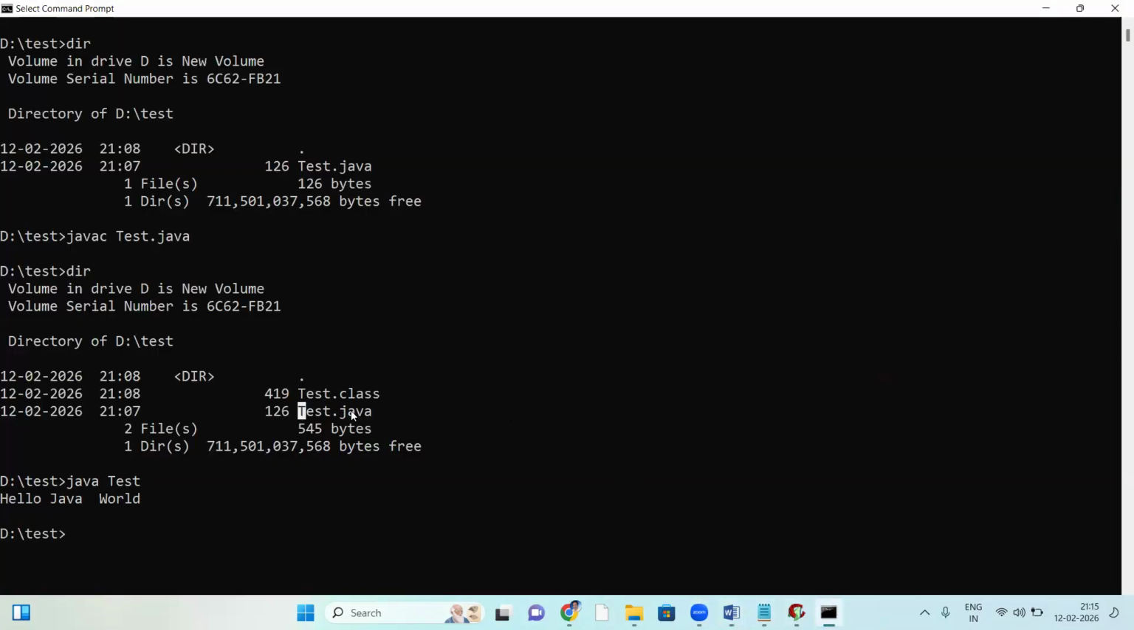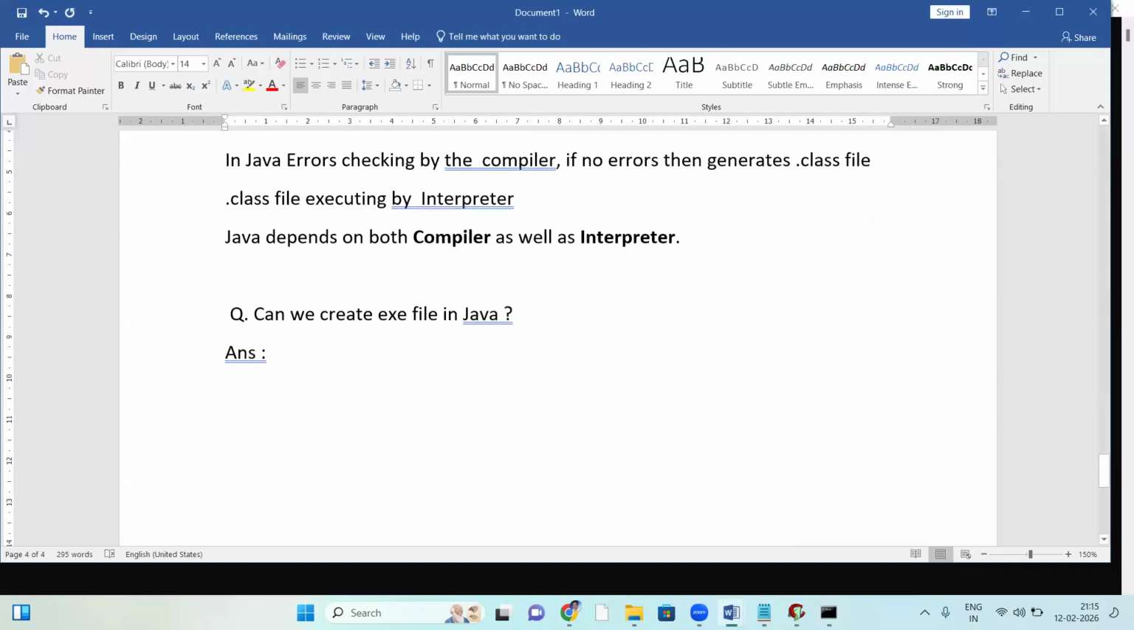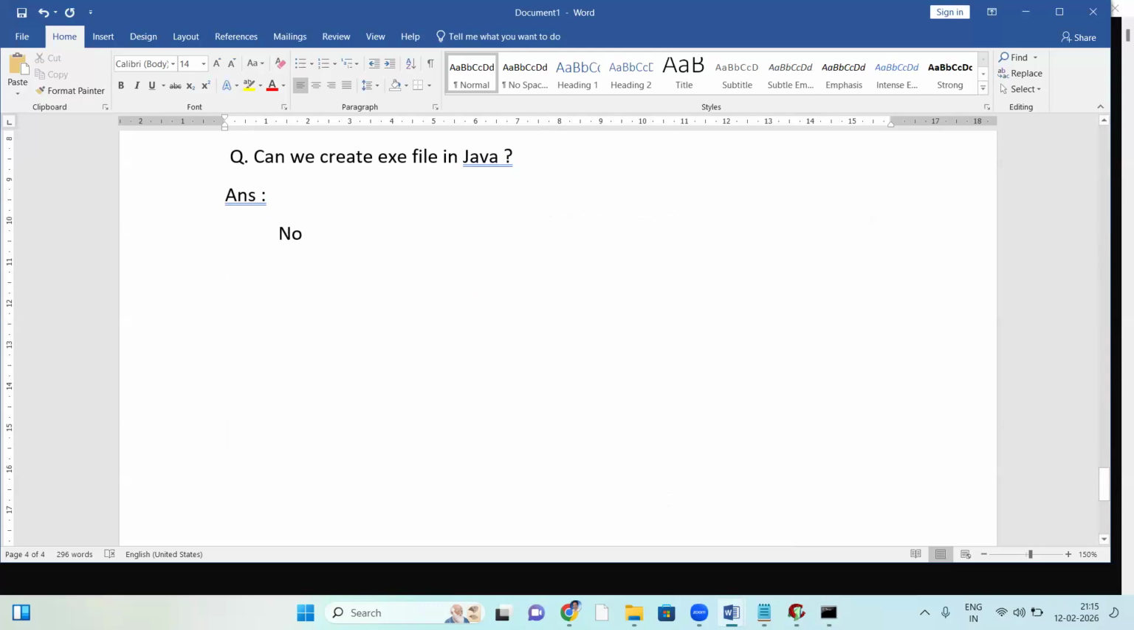See, in this process we have .java and .class, but no .exe. Java doesn't have an exe file. Everything is a .class file, and .class is not exe. Can we create an exe file in Java? No. The exe file concept was removed to make Java platform independent, because wherever the exe file concept exists, it is platform dependent.